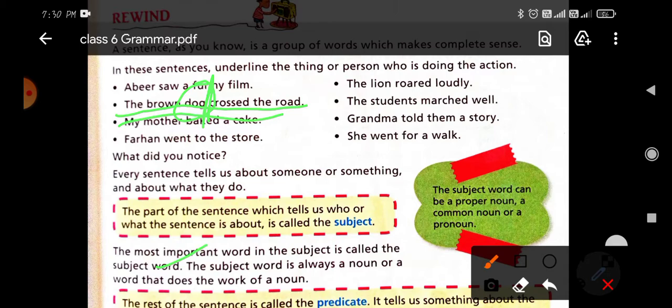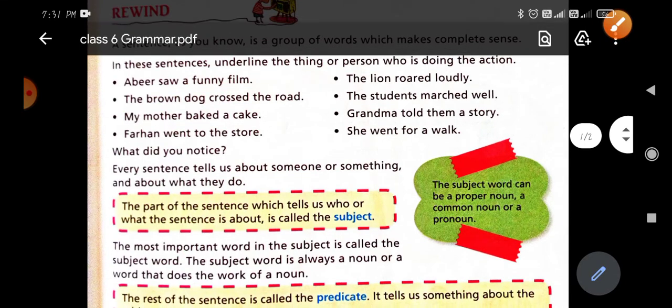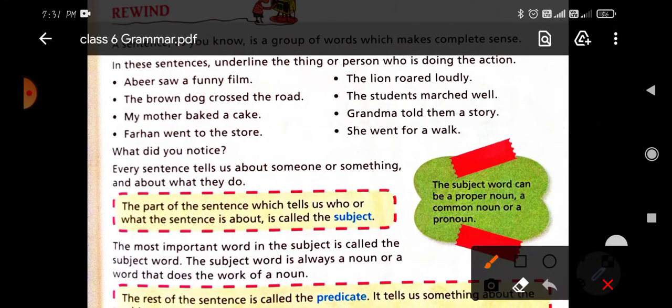The subject word is always a noun or a word that does the work of a noun. What work does the dog do? He crosses the road. So this dog word is the subject word,